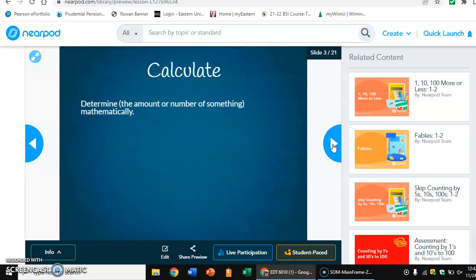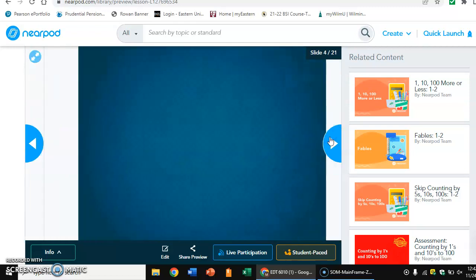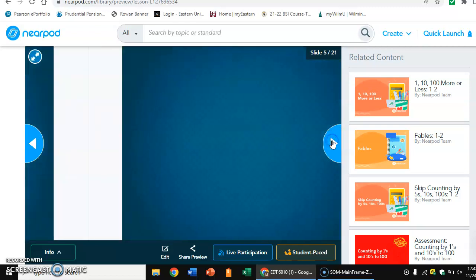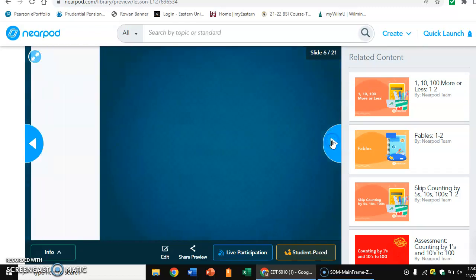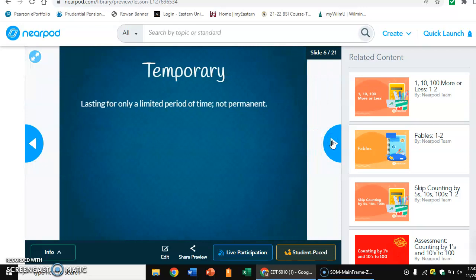So we did accomplish, now we have calculate, and again you'll see the vocabulary word up top and the definition that goes with it. And these definitions and terms are meant to serve as a guide that will help you with completing your 3 activities pertaining to the slides.